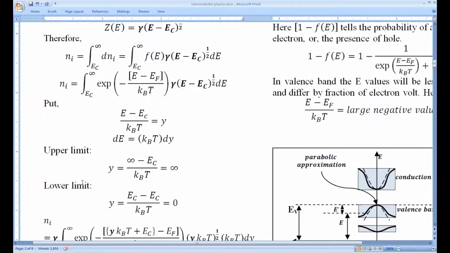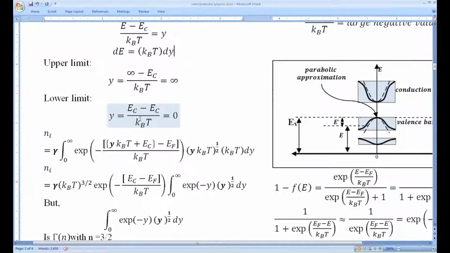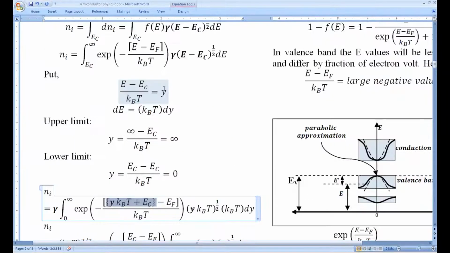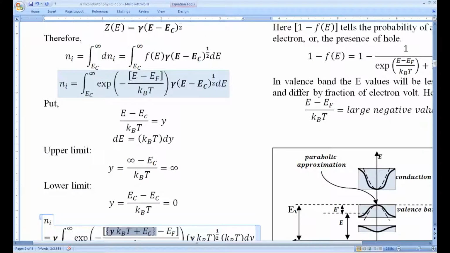Now for E minus Ef, this E has to be replaced. If you look at this expression, E is equal to y kBT plus Ec. So instead of E, one can write y kBT plus Ec. We have substituted the same here, y kBT plus Ec, in this (E minus Ef) by kBT. So minus of this, we can see it is a minus of (E minus Ef) by kBT.